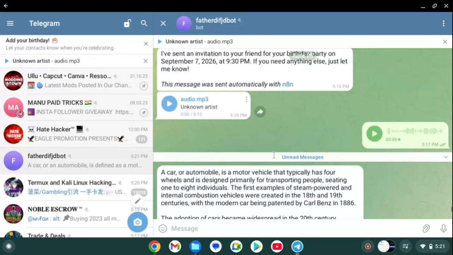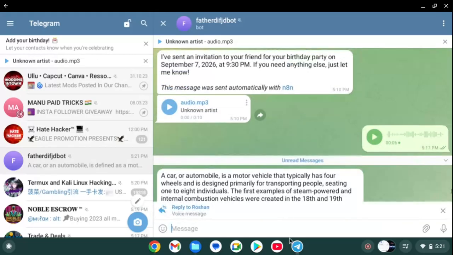So let's provide Hacker News, latest news.